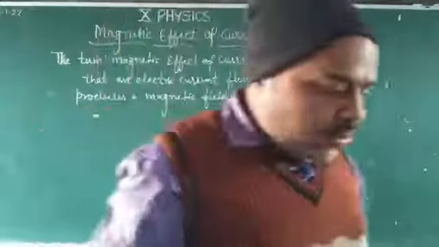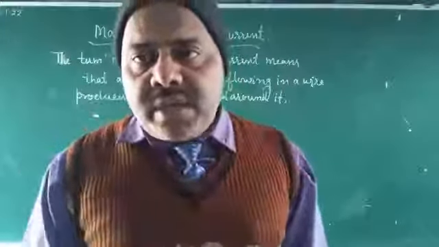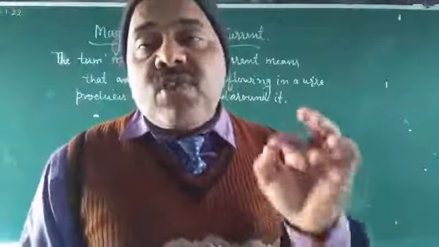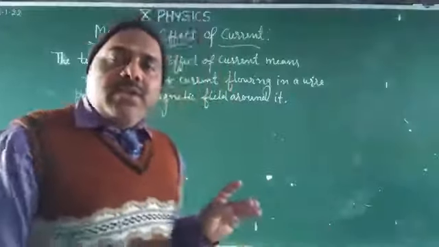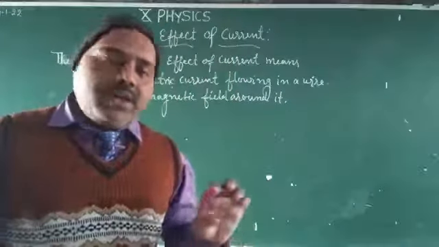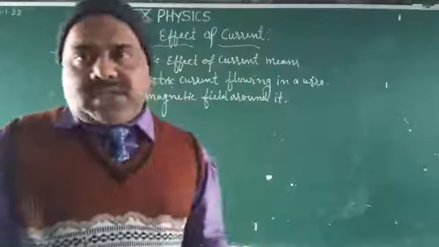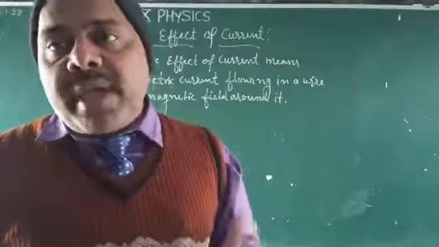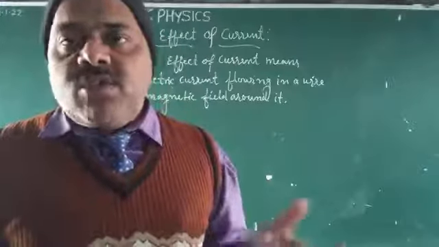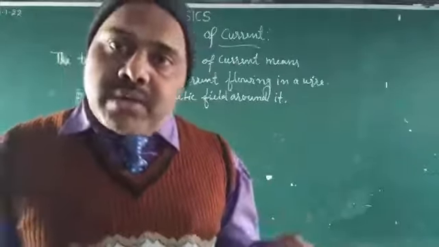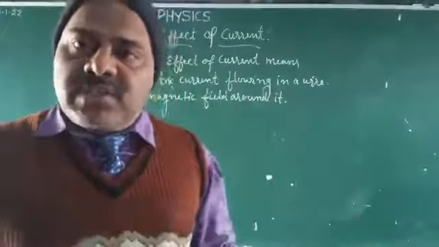Now here you will see what a magnet and magnetic field are. A magnet is an object which attracts pieces of iron. Pieces of iron means metals like nickel, cobalt, iron. When it attracts the iron pieces, it is called a magnet. Magnetite or lodestone is a natural magnet, which is formed naturally. Those made by man are called artificial magnets, like the horseshoe magnet and the electromagnet.